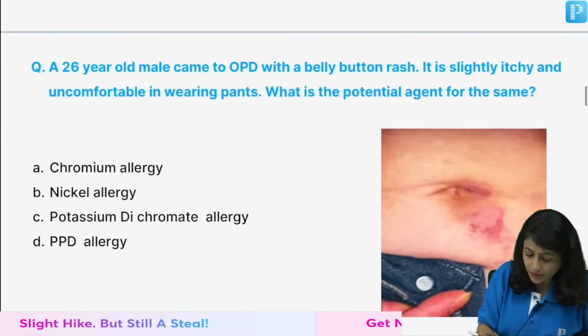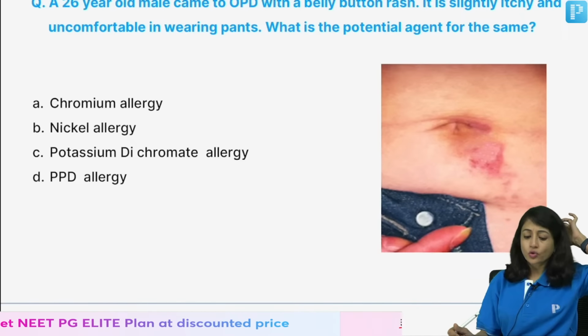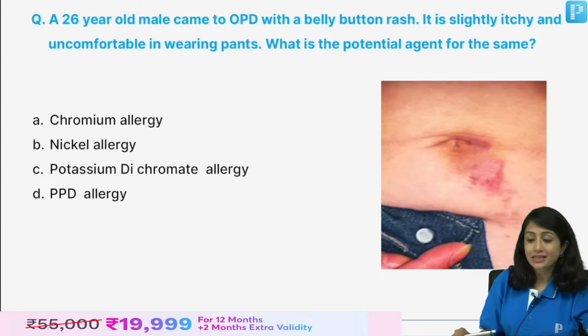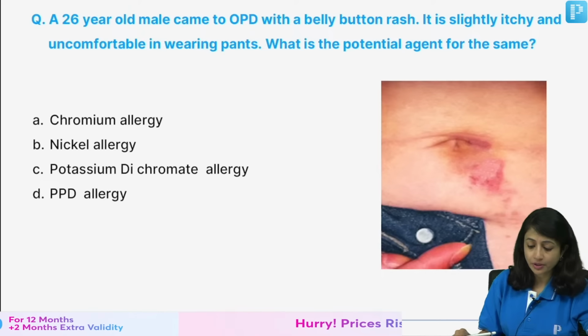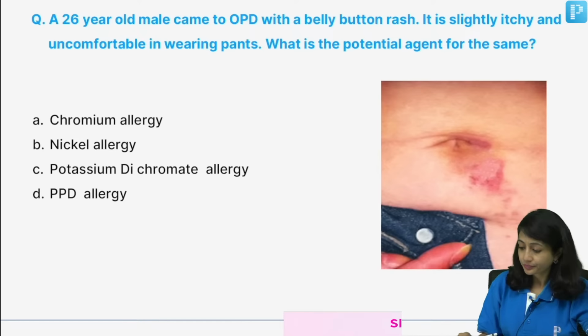Next, coming to the next question, a 26-year-old male came to the OPD with this belly button rash, which is slightly itchy and uncomfortable. What is the potential agent causing this problem?